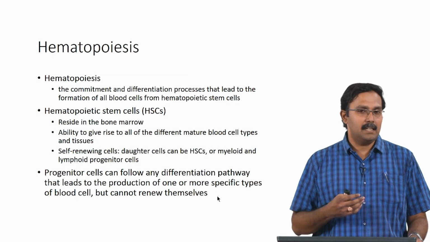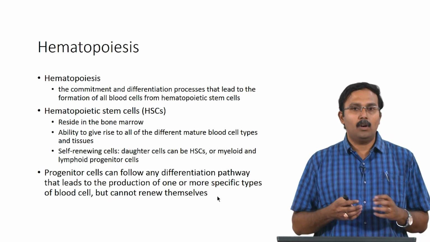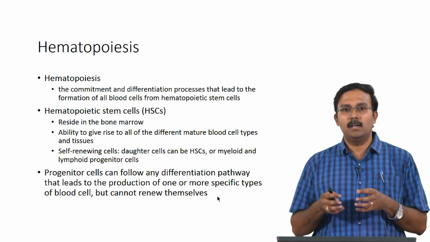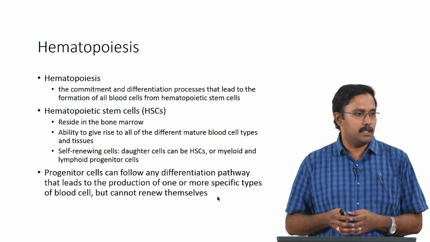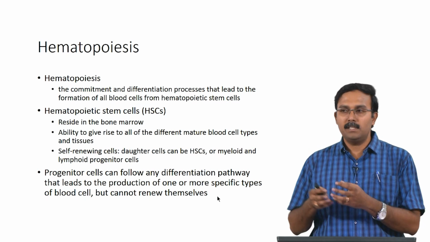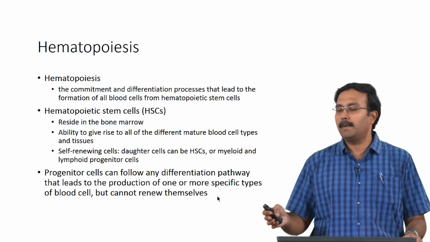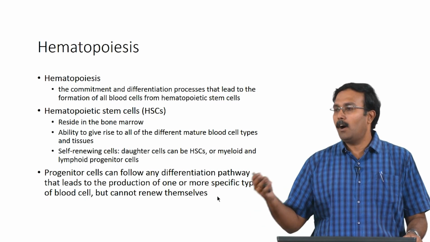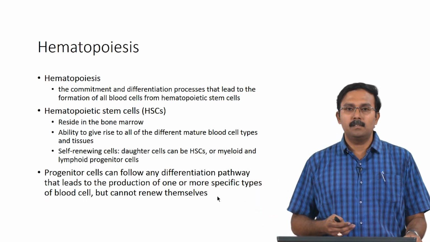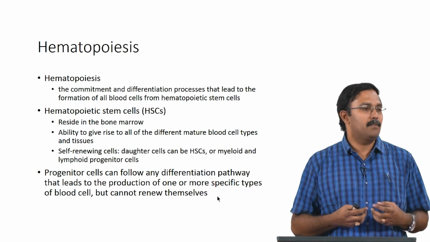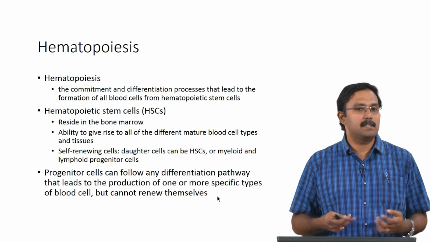So, these are self renewing cells where the daughter cells can either be a hematopoietic stem cell or a myeloid or lymphoid progenitor cell. So, once it commits towards a myeloid or lymphoid progenitor, it will then go through the differentiation pathway and form different types of cells. Okay. So, but it goes through asymmetric cell division first, so that the self renewing property of the hematopoietic stem cells is taken care of.